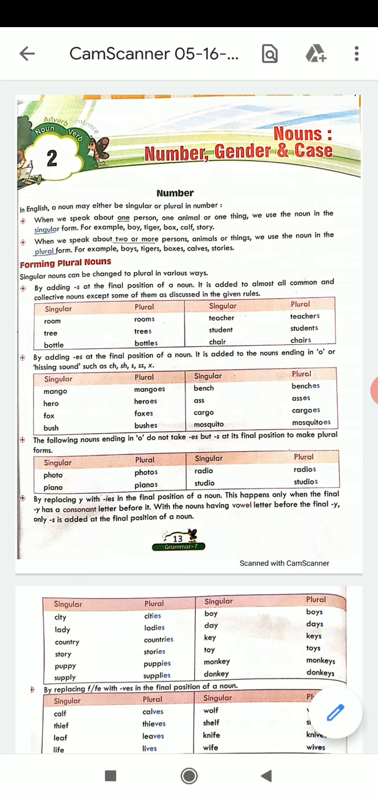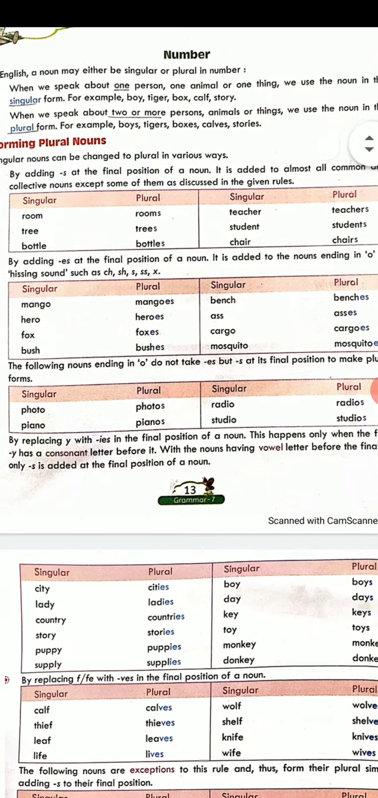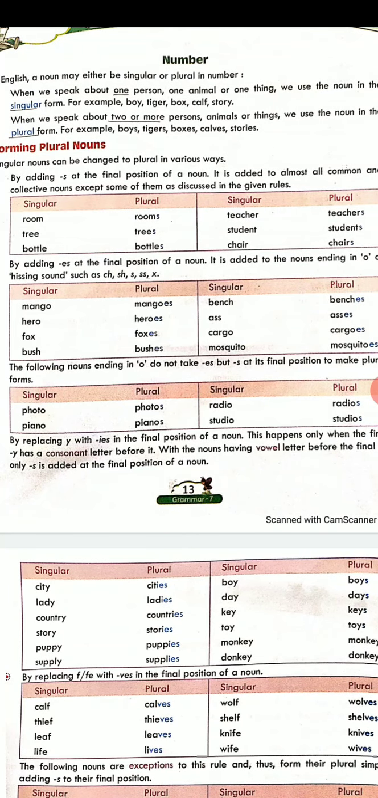Now those words which end with an o, or they end with a hissing sound such as ch, sh, s, ss or x. Now hissing sound is fox, bush. You can see the examples written in your book. Bench, ass. These are the words which end with a hissing sound. So you will always put an es after the singular word to change it into plural.